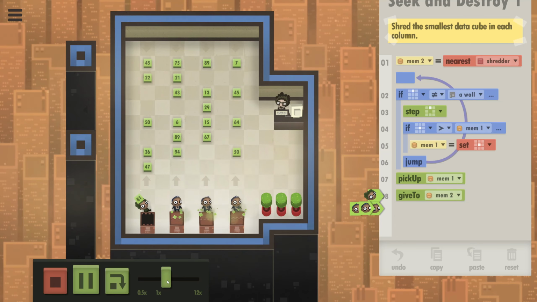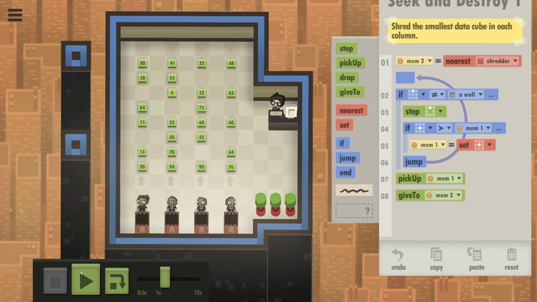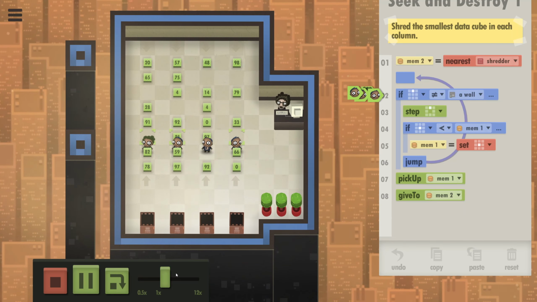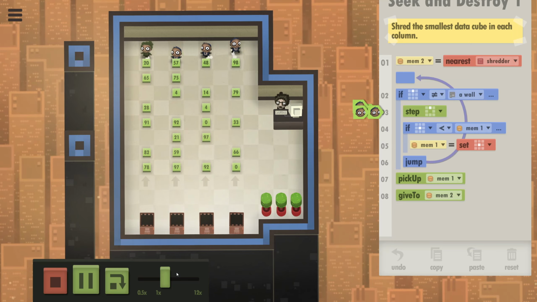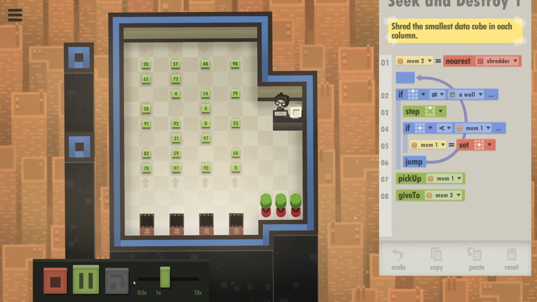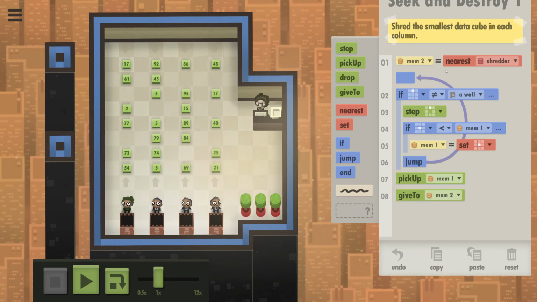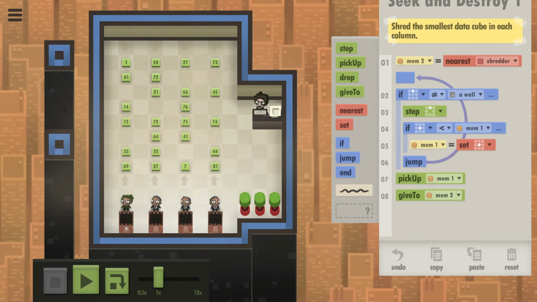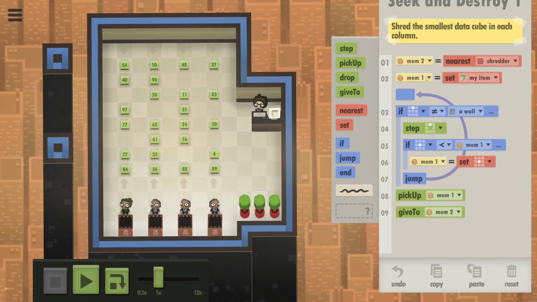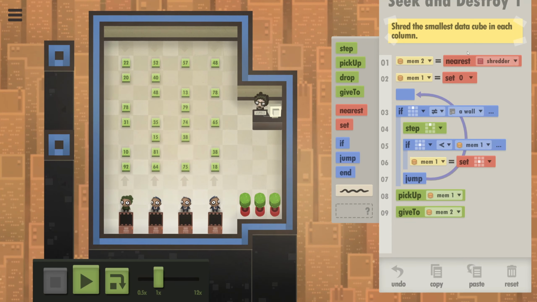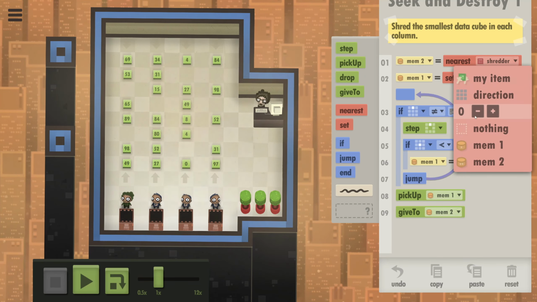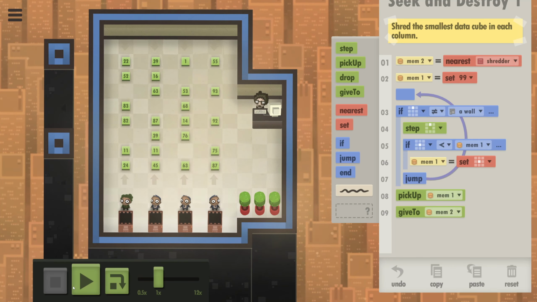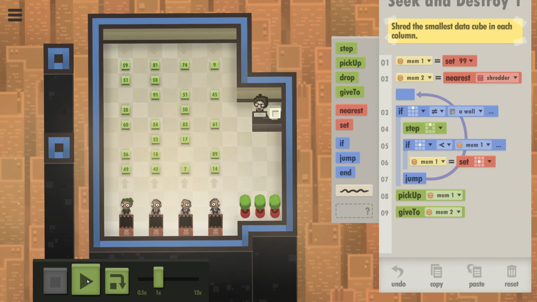So go up to the wall, pick up that. Oh, I just picked the highest number. Sorry, guys. Lowest. Okay, they just killed themselves. Okay, so memory 1 needs to be initialized to 0 then, maybe? Was it 9 that was the fewest? Okay, so we can easily initialize set memory 9 to 0. Because that will be the... No, wait, 99. That will be the highest, and then if they find anything lower, they should put that into memory 1. And that should work just fine.